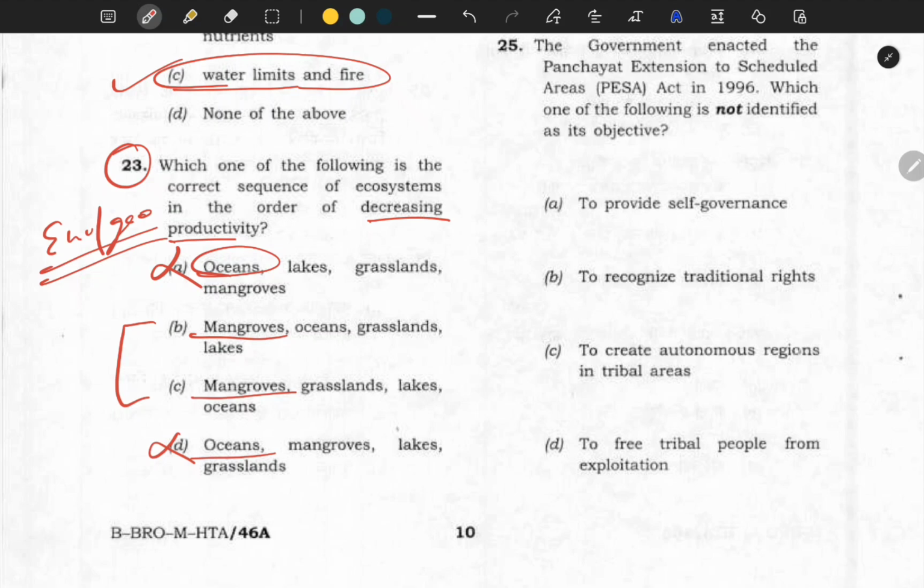These things come only when you have that knowledge. This is not like wild guesses I am doing, because I read about this, so I know mangrove has one of the highest productivity. Now I'll see again: mangroves, oceans, grasslands, lakes. Don't you think grassland has more productivity than oceans? So this can't be it. The answer would be C, mangroves, grasslands, lakes, and the oceans. Please do read about it.